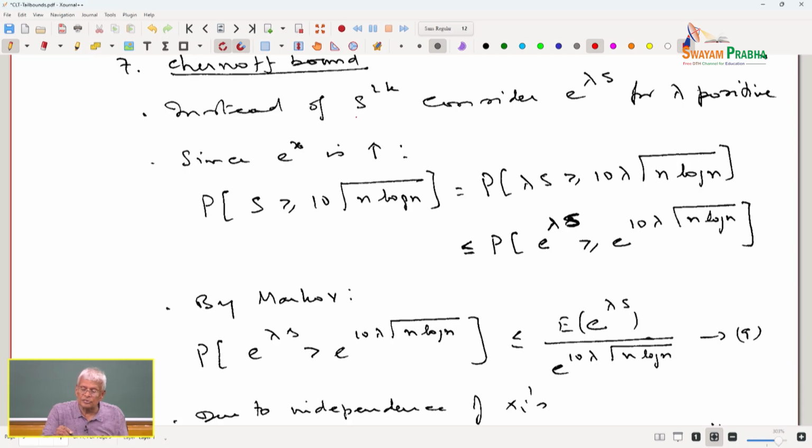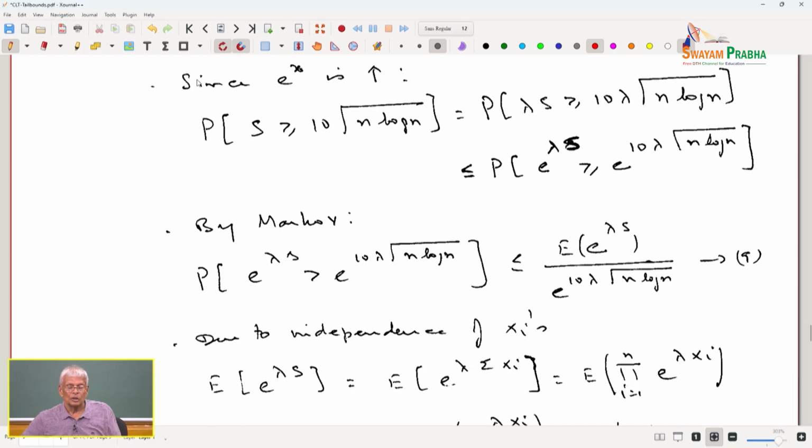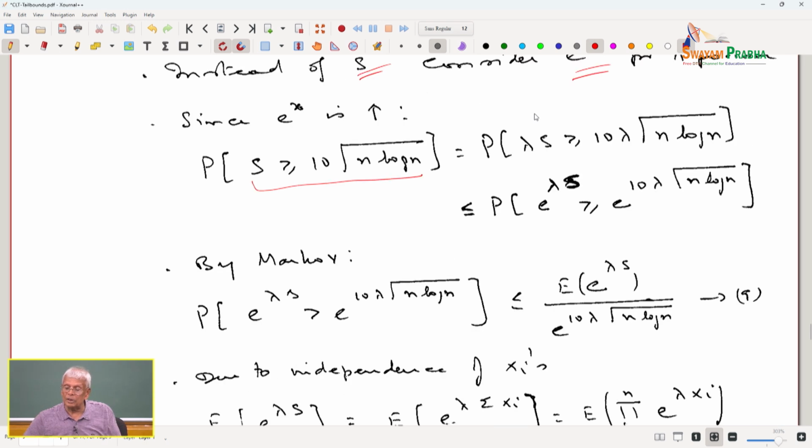But instead of this, in Chernoff, you consider the exponential e to the power of lambda s, where lambda is positive. E to the power of x is an increasing function. So, the probability of the event s greater than or equal to 10 times square root of n log n, I can multiply. If lambda is a positive quantity, there is a result.